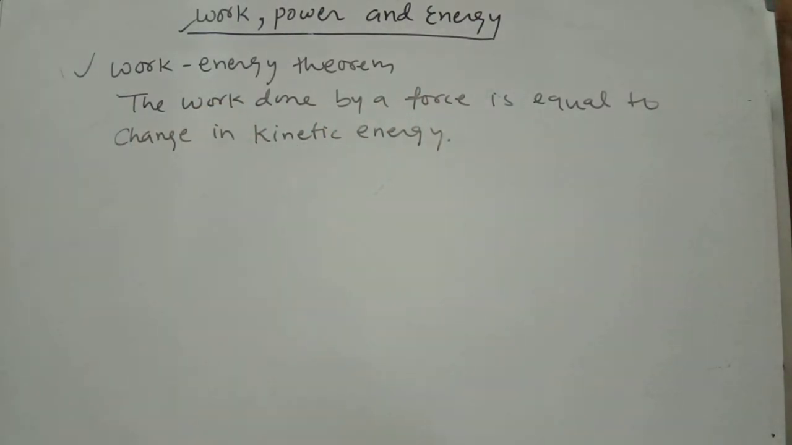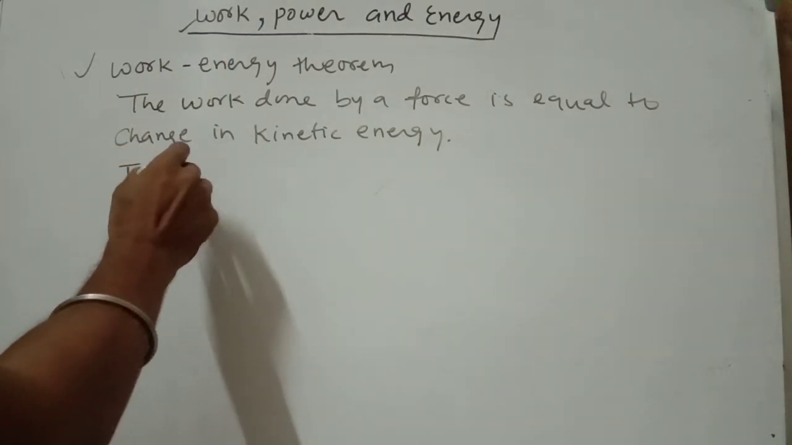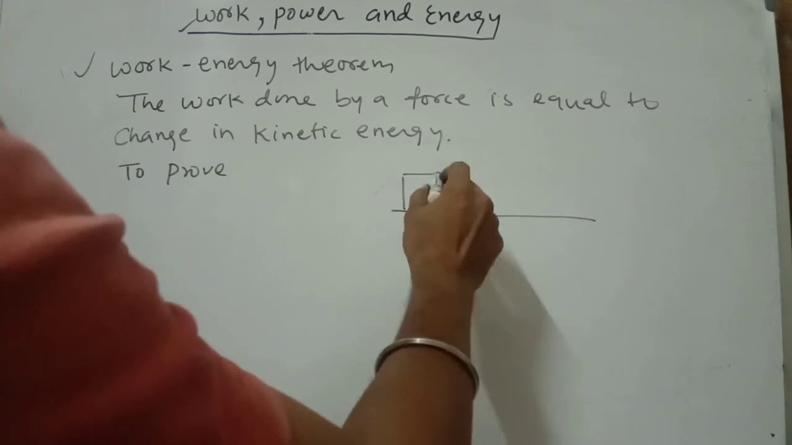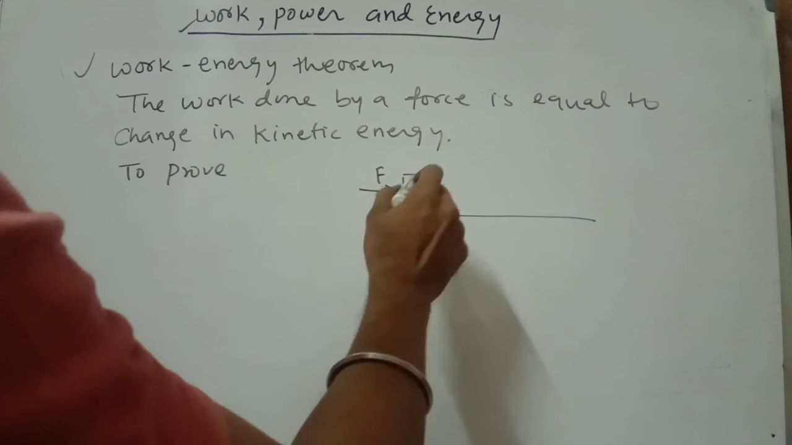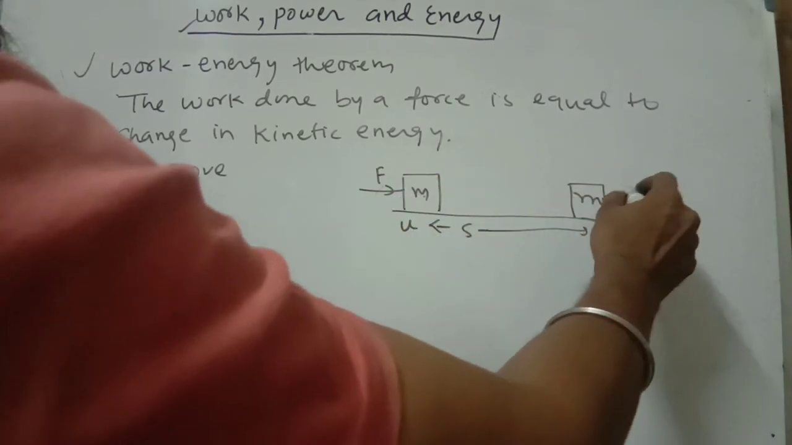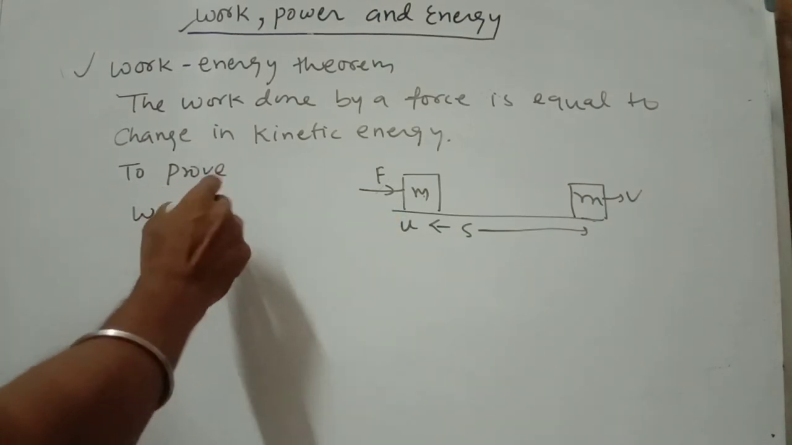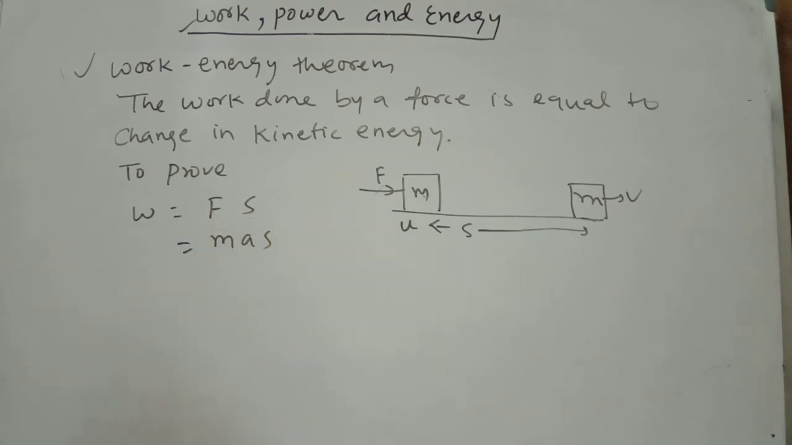Many times it is asked in the board to prove this statement, the work energy theorem, that the work done by a force is equal to the change in kinetic energy. For proving it, let the mass be m, the initial velocity u, and a force applied on this body. After that it will travel h distance and its velocity becomes v. Now work done equals force into displacement. Again, you write force equal to mass into acceleration, and displacement.